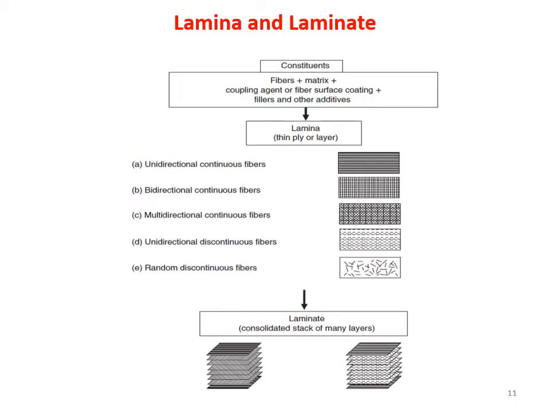Okay. Now, very briefly, I will be telling you about what a lamina and a laminate are. So what is a lamina? Lamina is a single layer of matrix in which we add the reinforcing fibers. Now lamina can be unidirectional continuous fibers. Now look at this: the matrix is the grey color that you see, and the continuous black lines are your continuous fibers, right? And see, all these fibers are oriented in one direction, right? That is why it is called a unidirectional continuous fibrous composite or unidirectional continuous fibrous lamina.